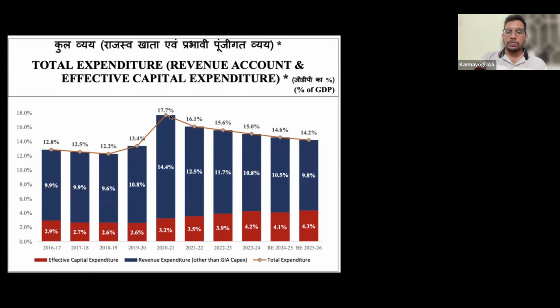Here, one positive sign is that we are reducing our revenue expenditure. You can see there is a consistent decline in the revenue expenditure since 2020-21, which is a good sign. And for effective capital expenditure, there is a fluctuation: 3.2, 3.5, 3.9, but here there is a drag because it is a revised estimate, meaning still 2 more months are there, so there may be an increase. So again there can be a consistent increase as well. So this is the effective capital expenditure.